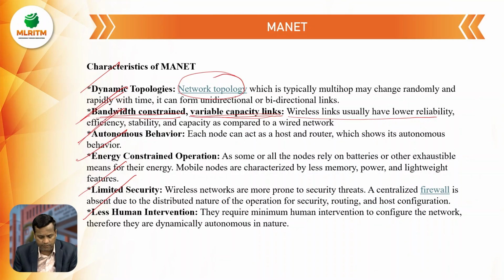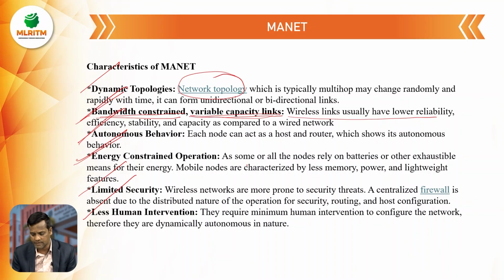And the third one is autonomous behavior. Autonomous behavior means each node can act as a host and a router, which shows its autonomous behavior. Each node or device can act as a host and a router. Coming to the next one, energy constrained operation.